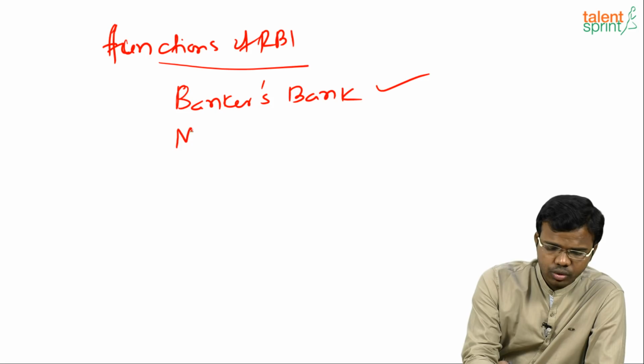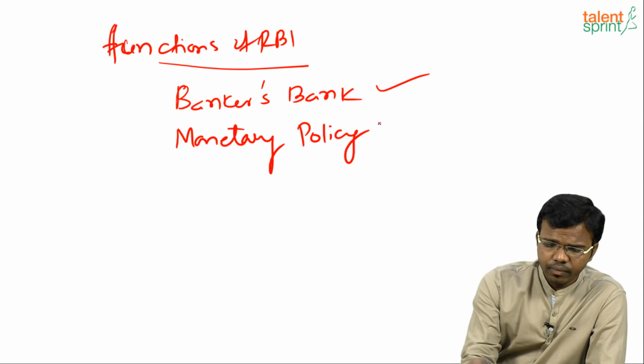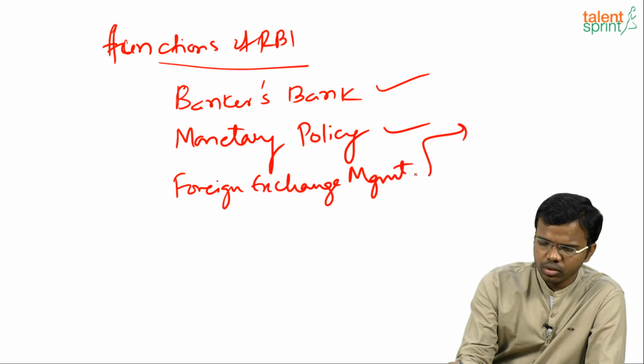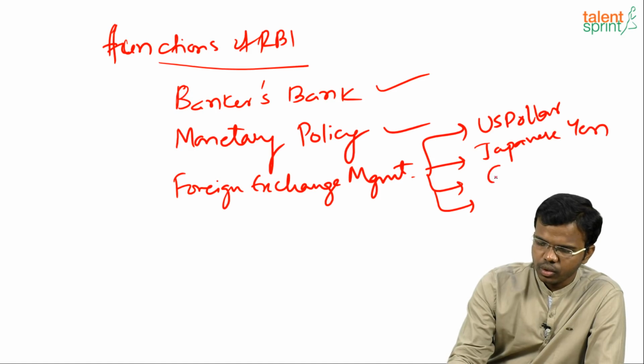It comes up with monetary policy, and it regulates foreign exchange management. It maintains 4 currencies: US dollar, Japanese yen, euro, and pound sterling.